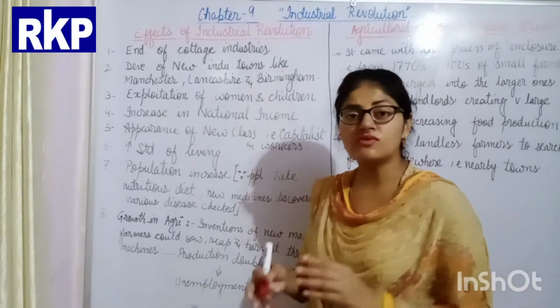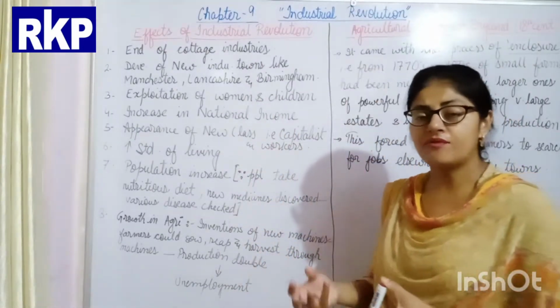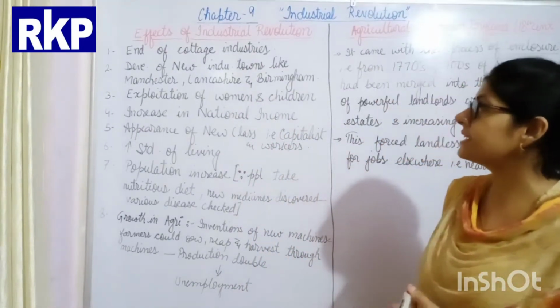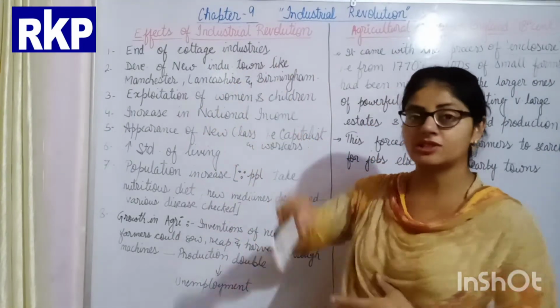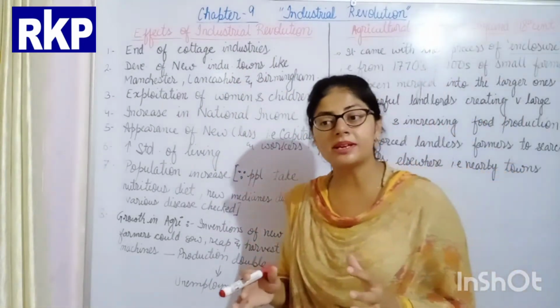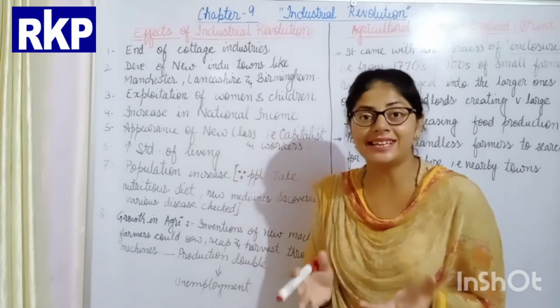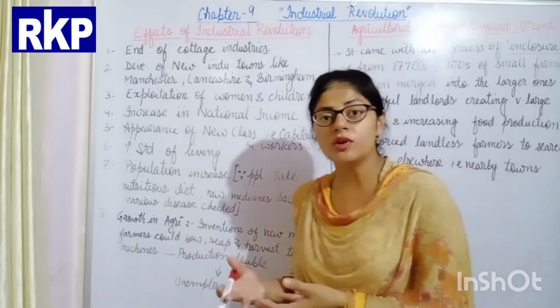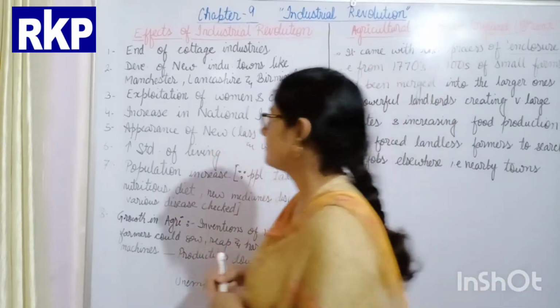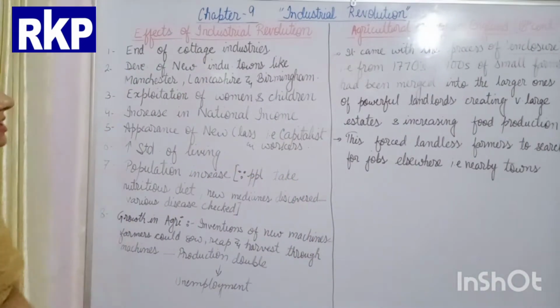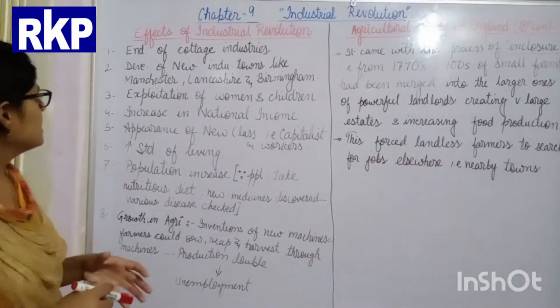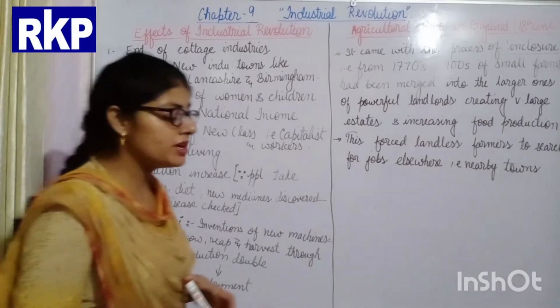So one of the main effects of the industrial revolution was the end of the cottage industry. Cottage industries were the small scale industries in which the work was done by hand. So the first effect was the end of the cottage industry. Second, development of new industrial towns.